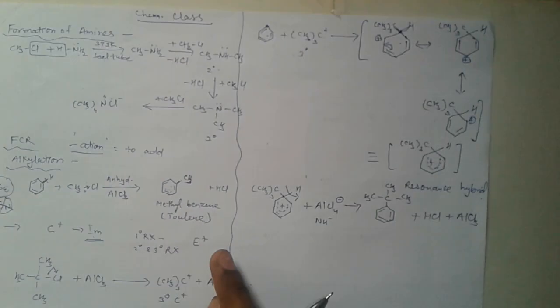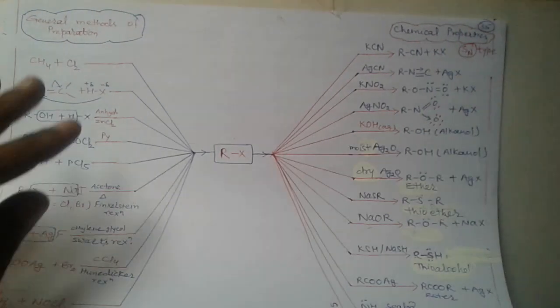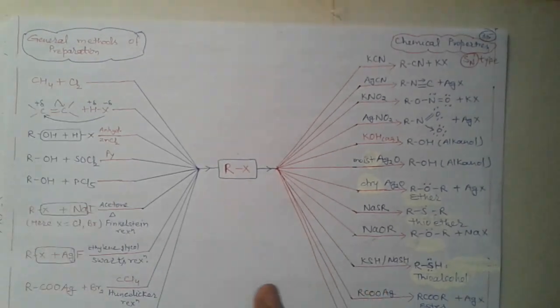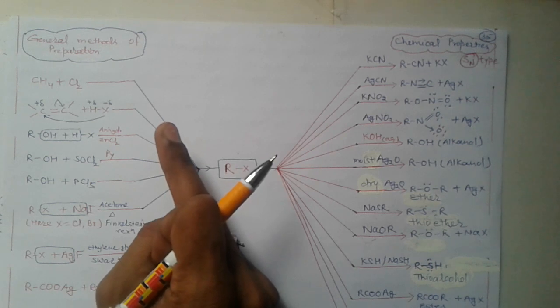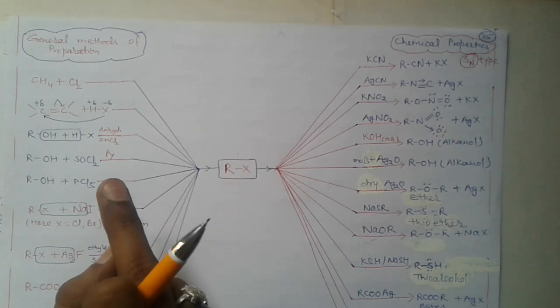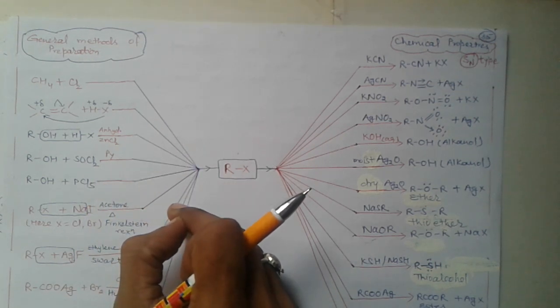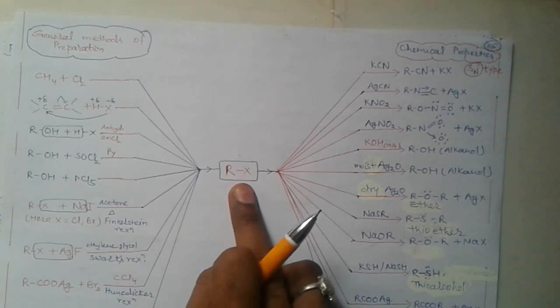After this, in organic chemistry, we can read the methods of preparation and chemical properties of a compound by this chemistry roadmap. So we take a chemistry map for haloalkane.